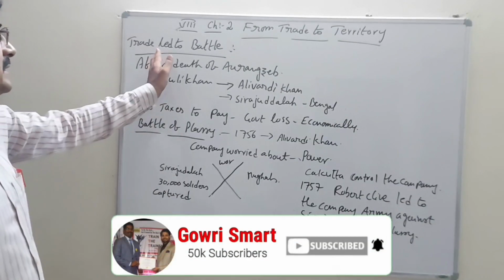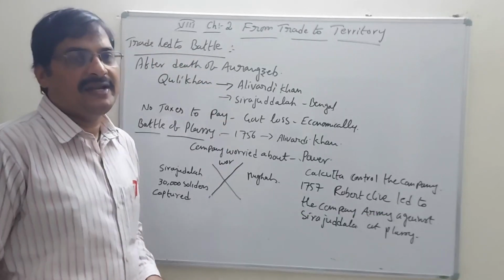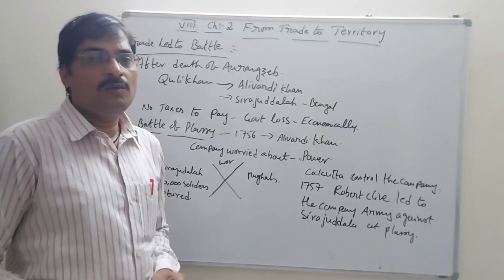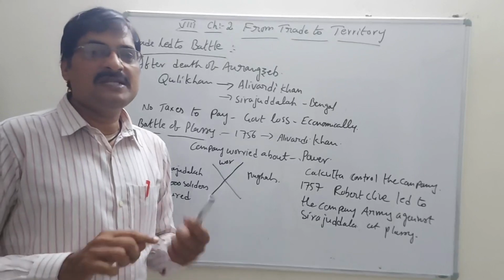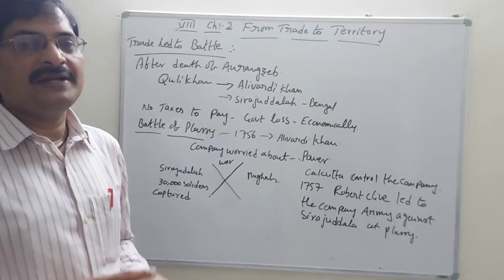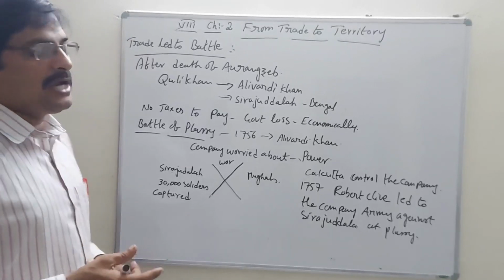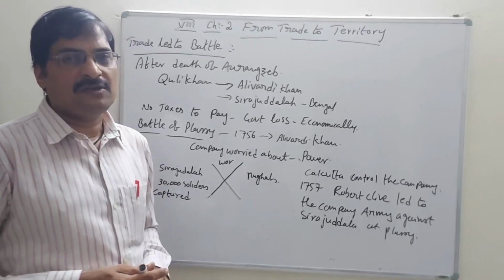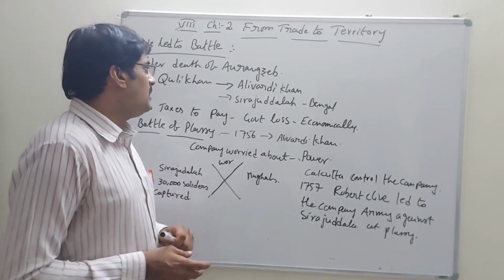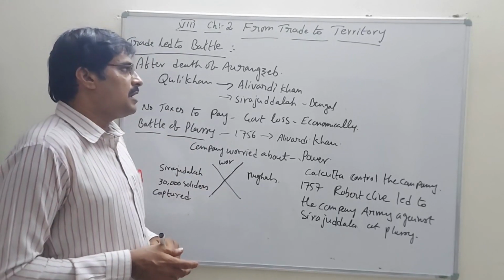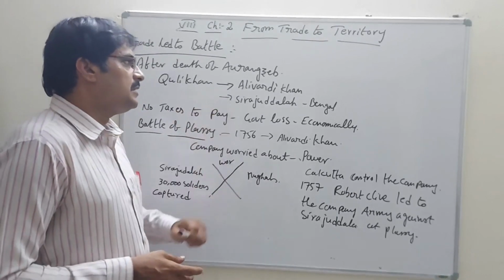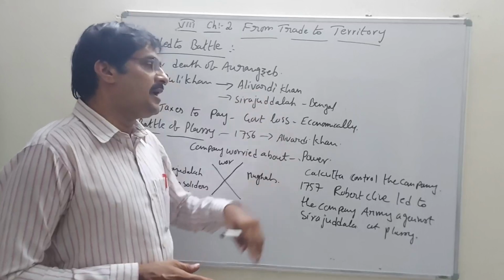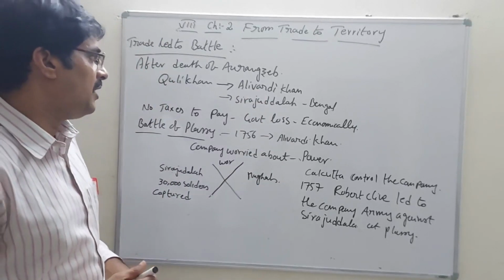According to that, trade led to the battle. How did the trade lead to the battle? Battle means war. How is it trading? That means business changed into a battle. How? After the death of Aurangzeb, many kinds of people came to power in Bengal. First of all, Murshid Quli Khan, already we discussed. After Aurangzeb and Quli Khan came Ali Vardi Khan. After Ali Vardi Khan died, Siraj-ud-Dawla became the Nawab of Bengal.